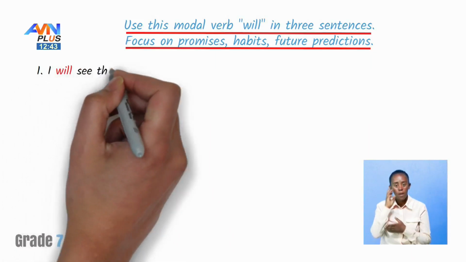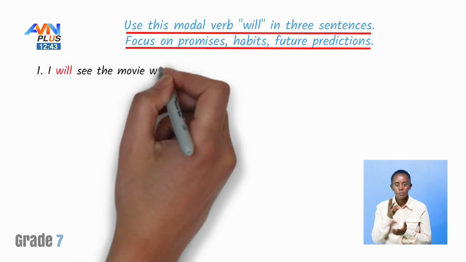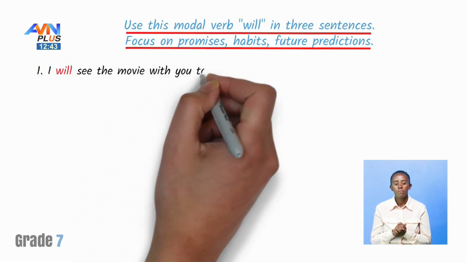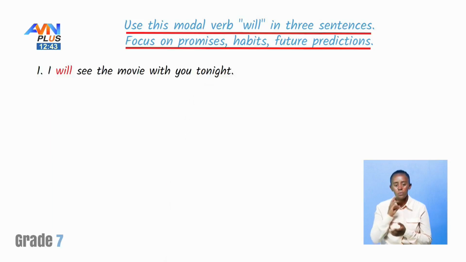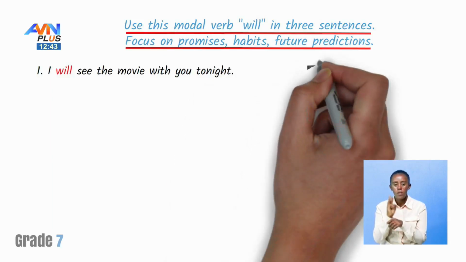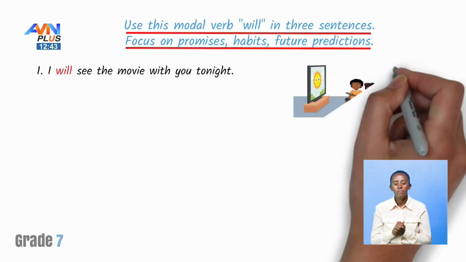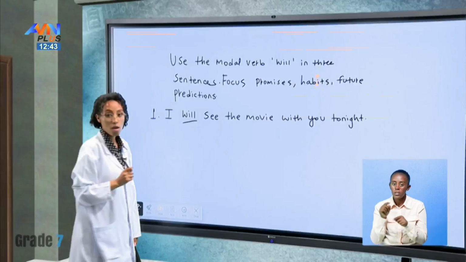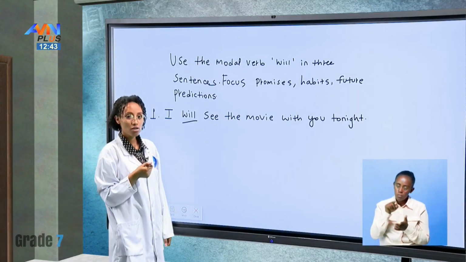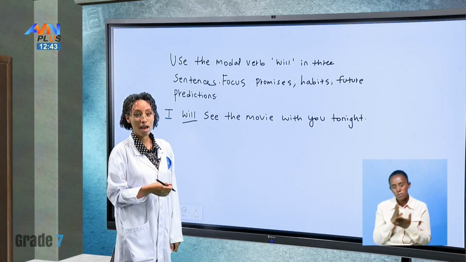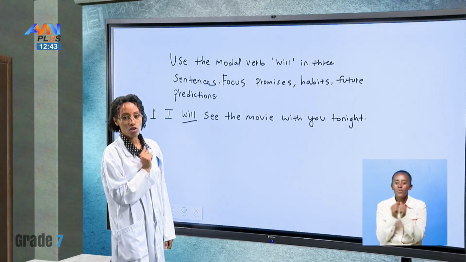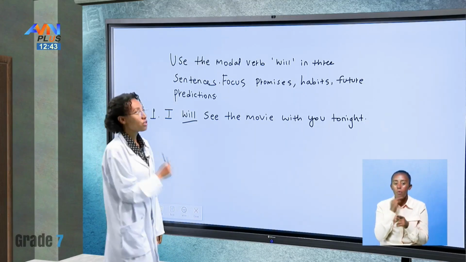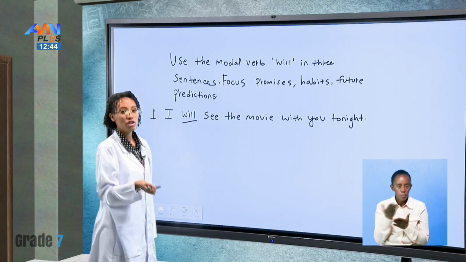I will see the movie with you tonight. If we say, I will see the movie with you tonight, we are promising that we will be there with our friend or our family or some acquaintance to see a movie with them tonight. So we have used the modal verb will to promise something, a future endeavor.